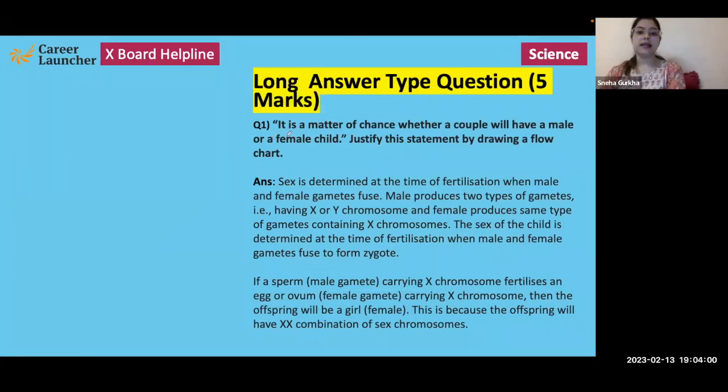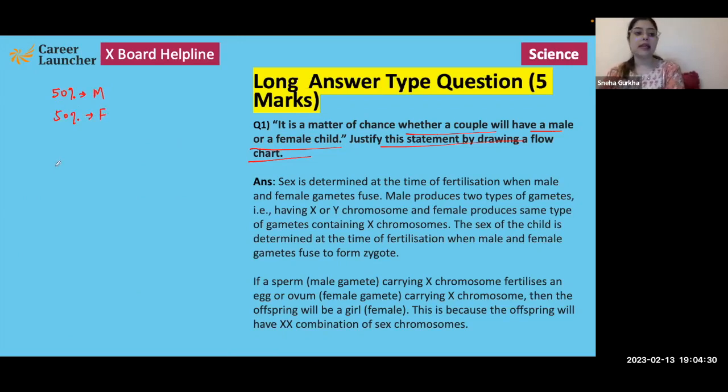Okay, let's have a look at a long answer type question. Question says, it is a matter of chance whether a couple will have a male or a female child. Justify the statement by drawing a flow chart. So obviously it is a matter of chance. There are 50% chances that the child would be a male child, and there are 50% chances that the child would be a female child.